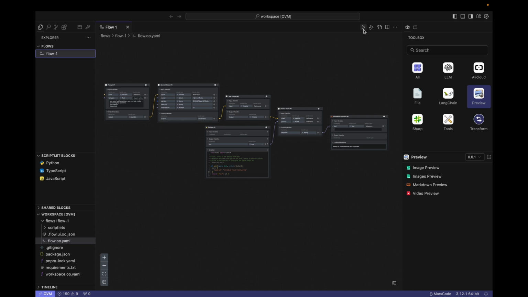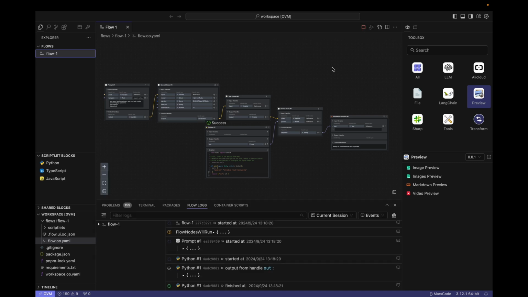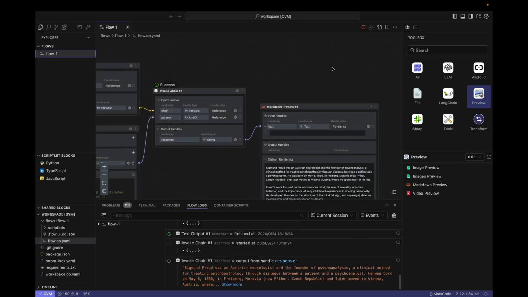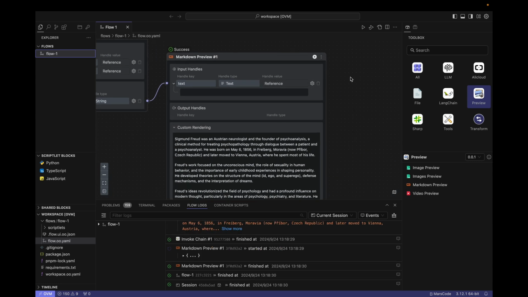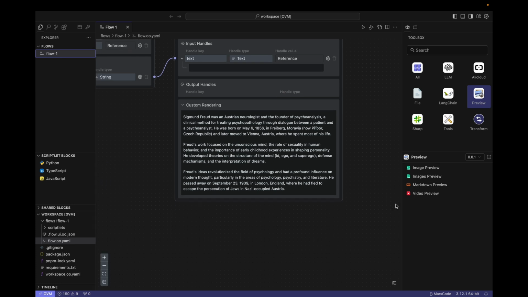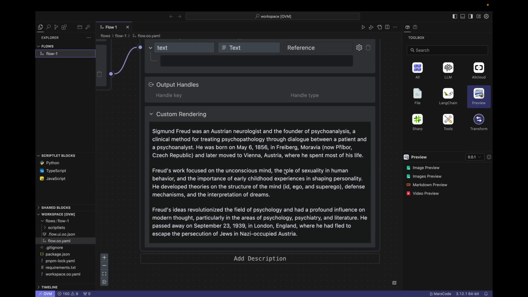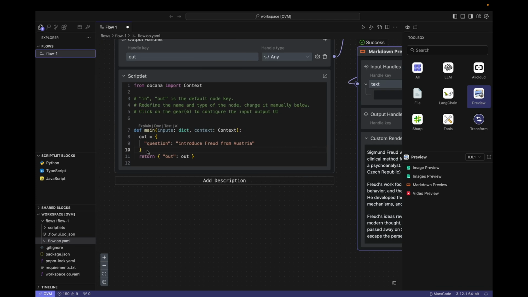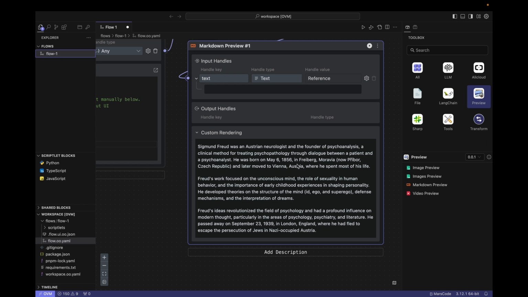Let's click here to run it. Okay, here you can see the AI's answer to our question. I dragged it over here and put it together with the question. This is the question asked by the user: Introduce Freud of Austria. This is the introduction given by AI, which introduces Freud's identity and achievements.